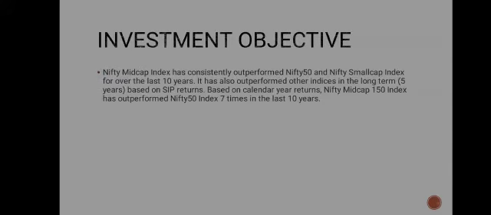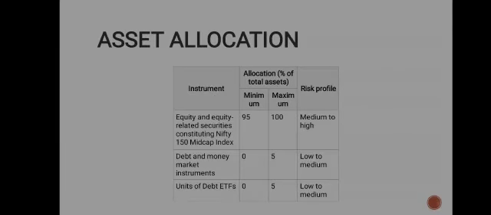Now in this slide we are going to discuss the investment objective. The Nifty Midcap Index has consistently outperformed Nifty 50 and Nifty Small Cap Index over the last 10 years, approximately one decade. It has also outperformed other indices in the long term, 5 years, based on SIP returns. Based on calendar year returns, Nifty Midcap 150 Index has outperformed Nifty 50 Index 7 times in the last 10 years. So you can see that this particular index fund has outperformed significantly in recent years.